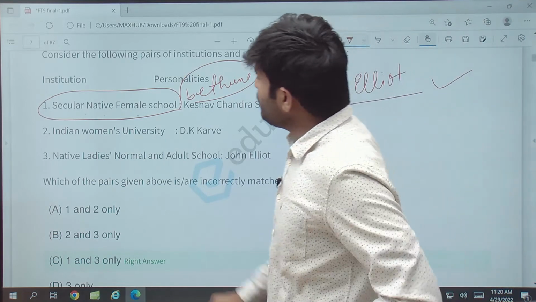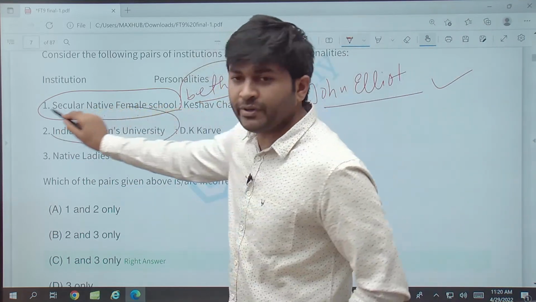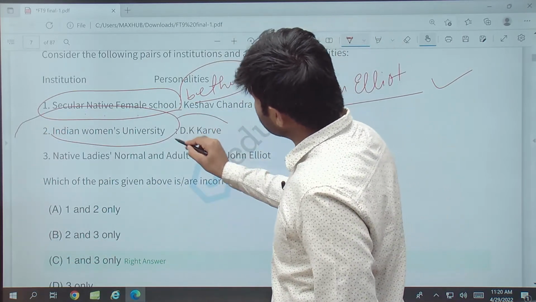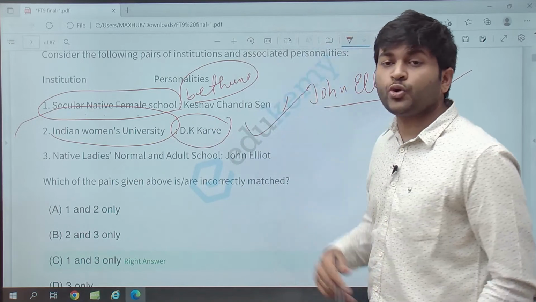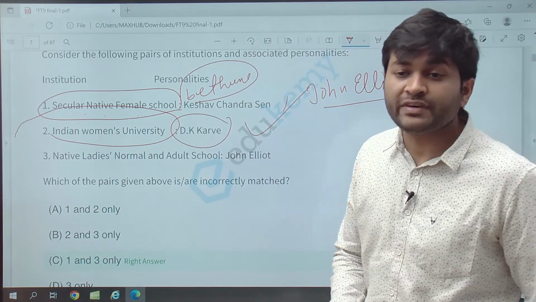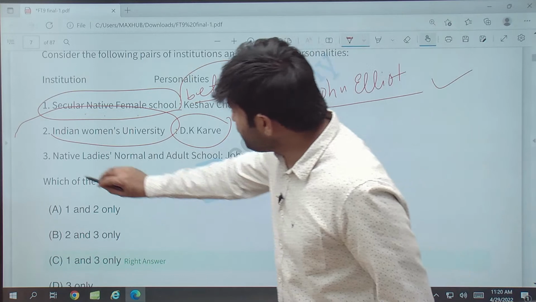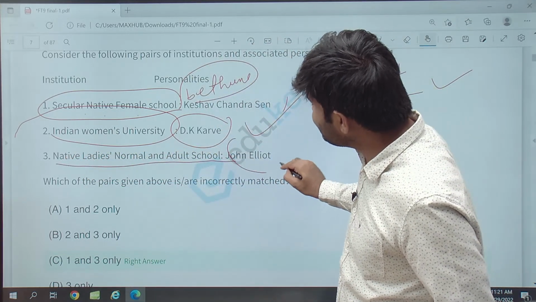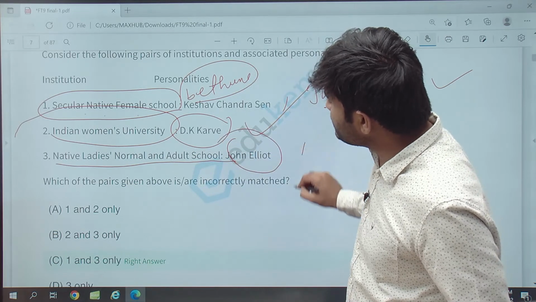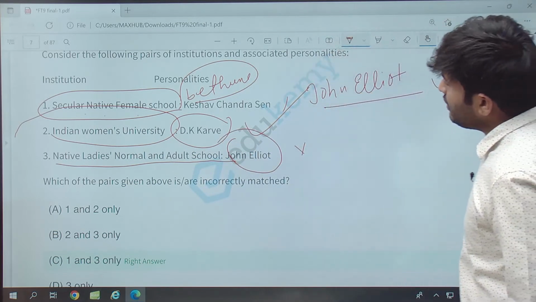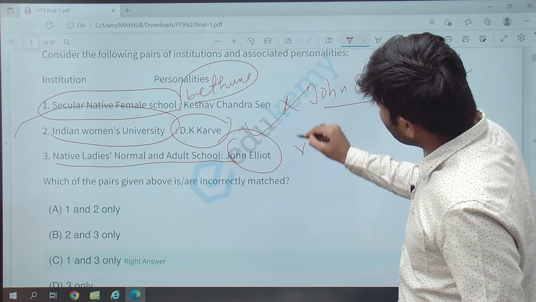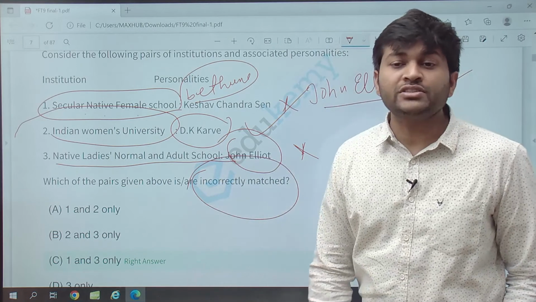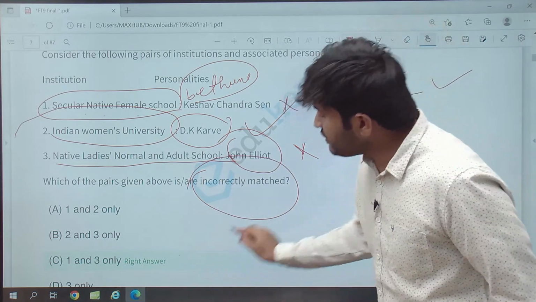Then Indian Women's University, is it by Dhondo Keshav Karve? Yes, it is by Dhondo Keshav Karve, the first women's university. The Native Ladies, Women and Adult School was started by K.C. Sen and not John Eliot. So this statement is incorrect. Yes, the first statement is incorrect and the third statement is incorrect. So you have been asked which are incorrectly matched. So what is the answer? The first and the third.